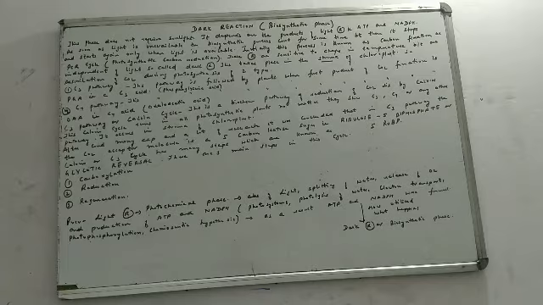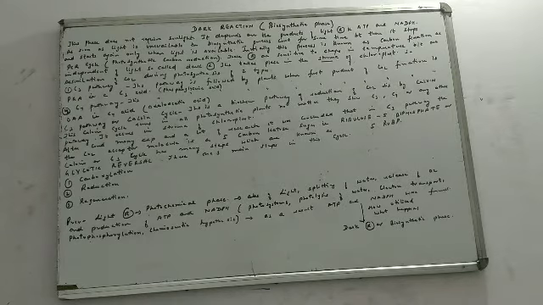So what have we studied? Basically, we need to remember that in the C3 pathway, the acceptor molecule of carbon dioxide is 5-RuBP, which stands for ribulose 5-bisphosphate. We have mainly 3 steps in the Calvin cycle: carboxylation, reduction and regeneration. I will be taking up these steps in the next video.